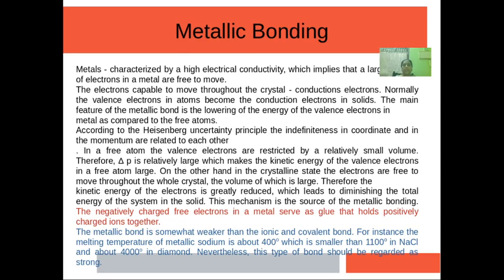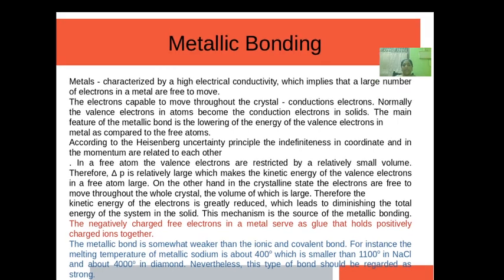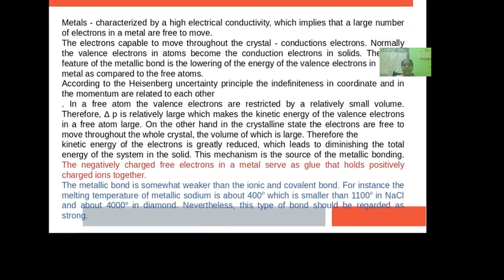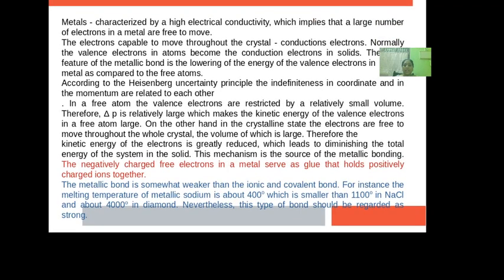We all know that delta x delta p is greater than or equal to h-bar over 2. So in a free atom, the valence electrons are restricted to a relatively small volume. Therefore, delta p is relatively large, which makes the kinetic energy of the valence electrons in a free atom large.